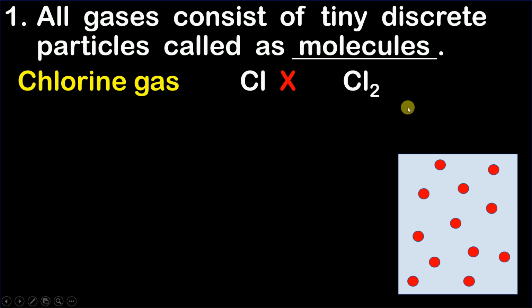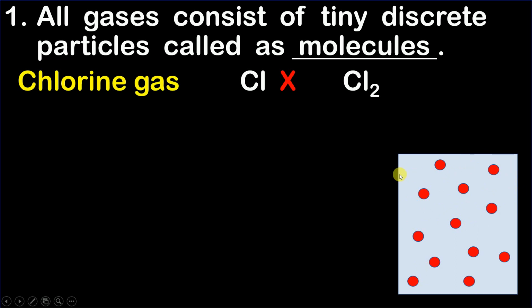Now this is not only for chlorine gas, but for any gas which is present in nature, whether it be hydrogen gas, helium gas, any gas, all gases will be present in the form of molecules. I hope you have understood this. Now what we do is that inside the container we take chlorine gas.